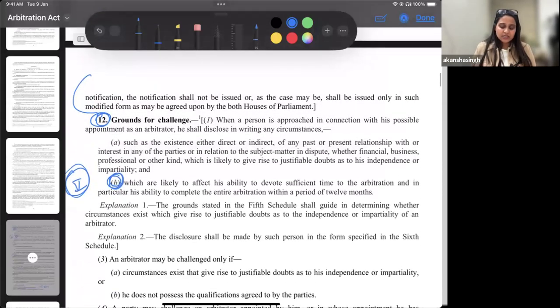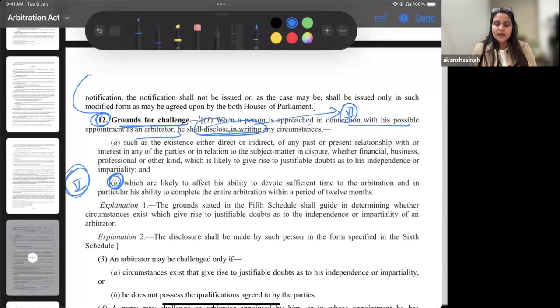If you have never read section 12, let's just understand grounds for challenge. When a person is approached in connection with his possible appointment as an arbitrator, he shall disclose in writing any circumstances. As I said, I want you to be my arbitrator, so you have to disclose in writing. And for this writing also, there is a format, that is what is present in the sixth schedule. So what is between the fifth and seventh? That is the sixth schedule, which talks about what all you need to disclose.